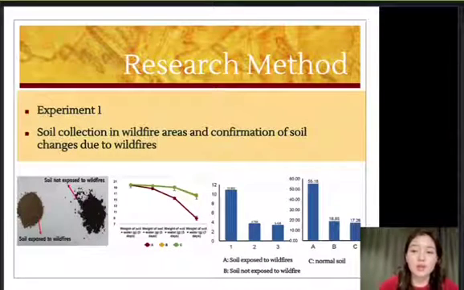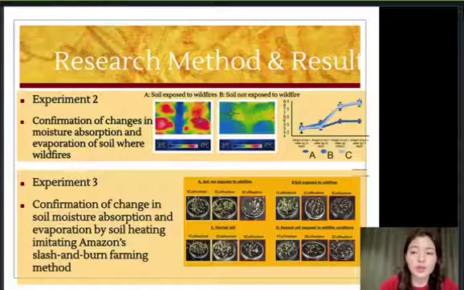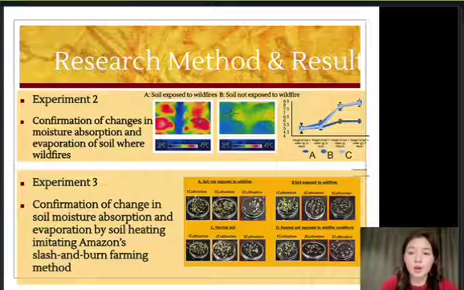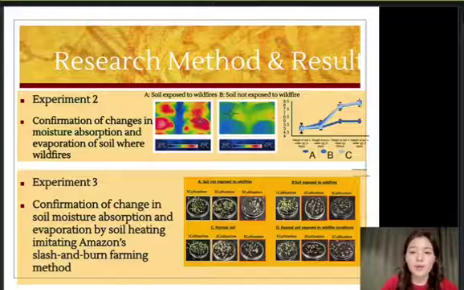Research methods and results. I first conducted 2 studies to confirm what changes would occur to soil when a forest fire occurred. I collected soil from the area where the forest fire occurred and compared it with general soil, and I could see that the soil in the forest fire area was more dry due to lack of moisture. In fact, the first study showed that the soils in forest fires do not absorb water and it evaporates rapidly. And so it was confirmed from experiments 1 and 2 that the soil where forest fires occurred did not normally absorb water from the atmosphere.